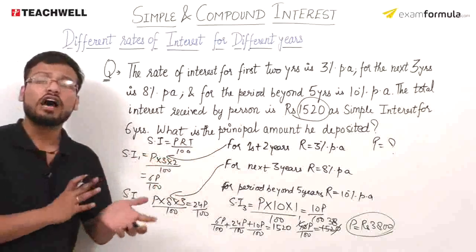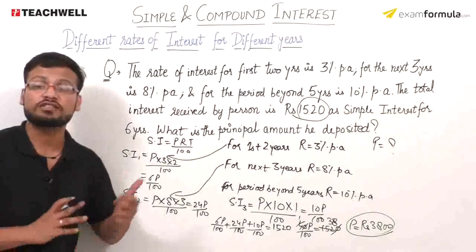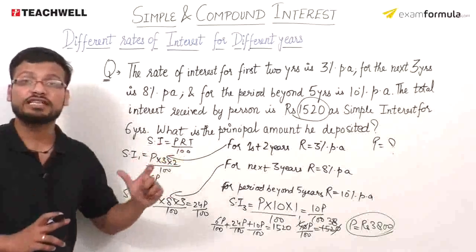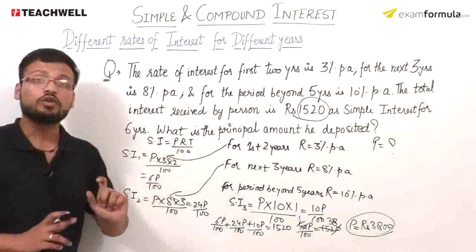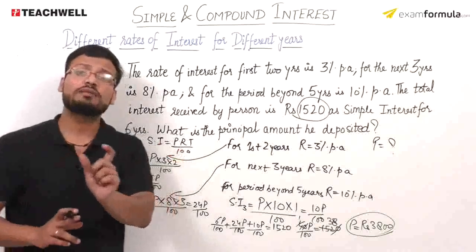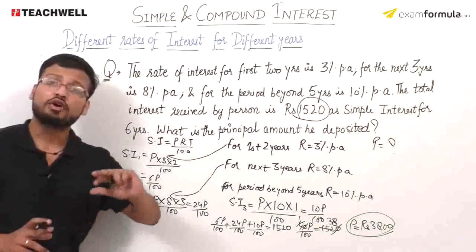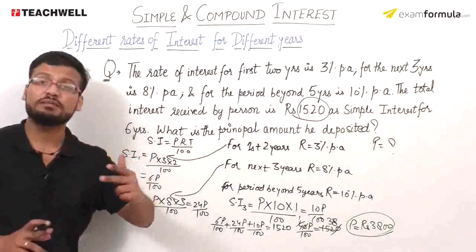We have already seen how we calculate the effective rate of interest in case of compound interest. Now let us see how we calculate the effective rate of interest in case of simple interest. I know that the simple interest value remains the same every year. Why? Because the principal in each case remains the same.